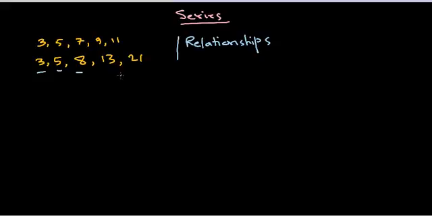Usually problems regarding series can come in two different ways. One type of problem can be like this: they just give you 3, 5, then a gap, then 13, 21. So they ask you what is this middle value. We know this is 8, and how could you know this is 8? We'll be talking about it later. But this is a kind of series.